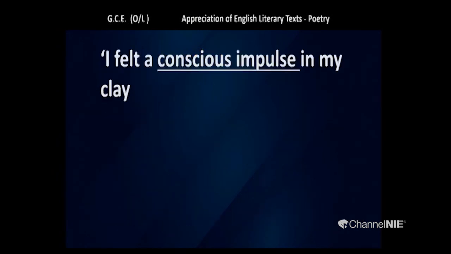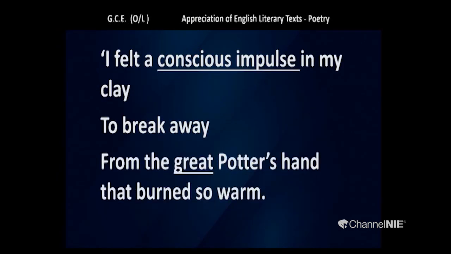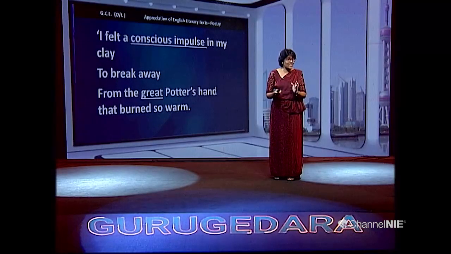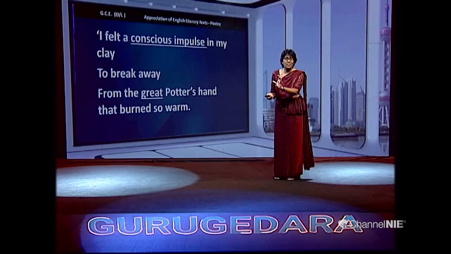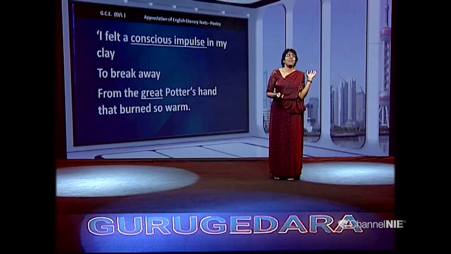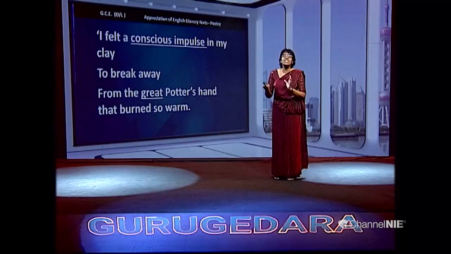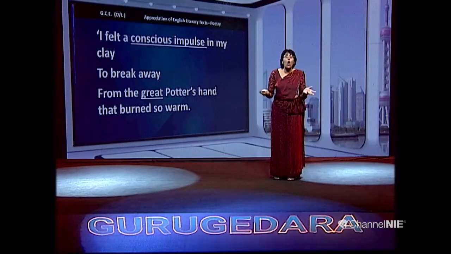And when you look at the second stanza, the first thing which is very clear is the goblet says, I felt a conscious impulse in my clay to break away from the great potter's hand that burned so warm. So, the goblet was having a strong desire to get away. From where? From the great potter's hand that burned so warm.